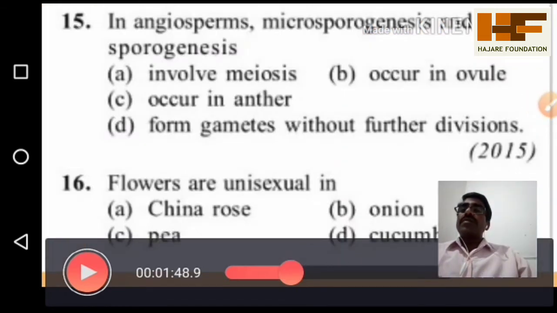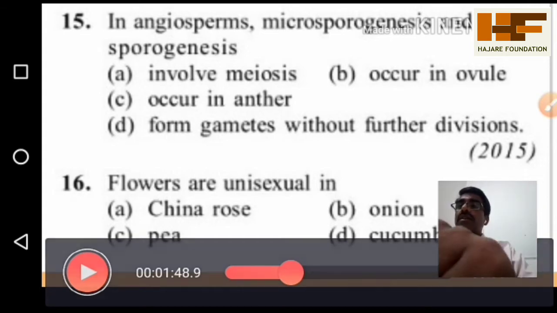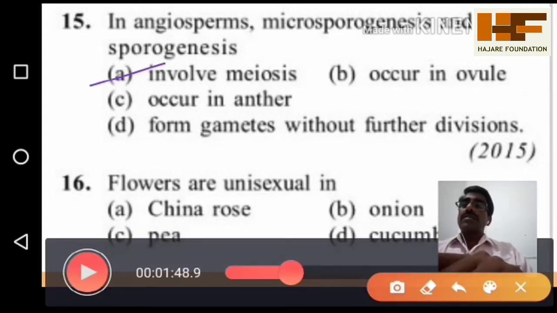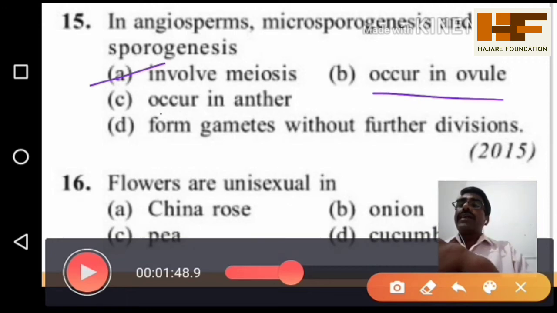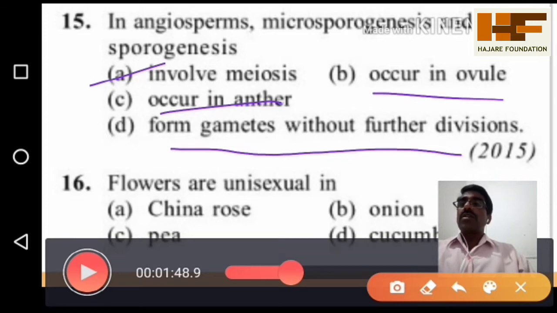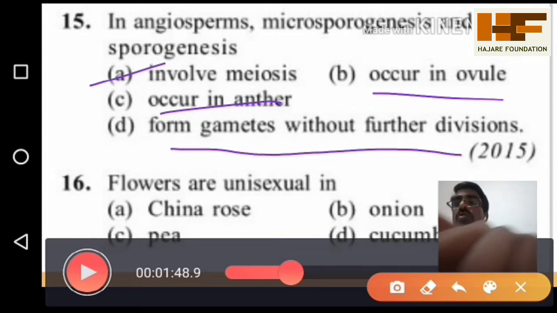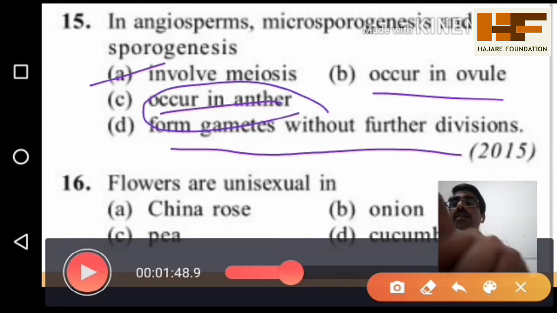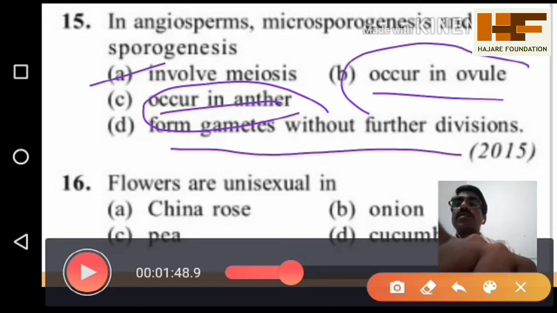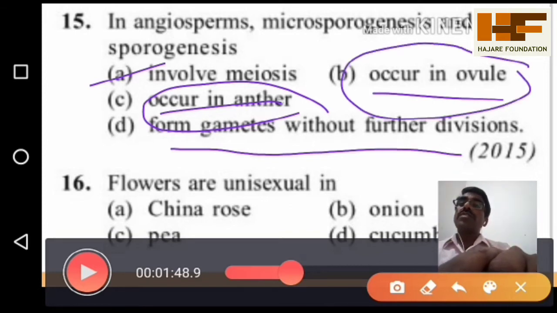In angiosperms, microsporogenesis and megasporogenesis. Microsporogenesis is the formation of pollen grain; megasporogenesis is the formation of egg cell. In these two processes, which is the common process? Option A is given as it involves meiosis. It occurs in ovule, it occurs in anther, forming the gametes without further division. Microsporogenesis takes place within the anther, megasporogenesis takes place within the ovule, but they are asking which is common to both.